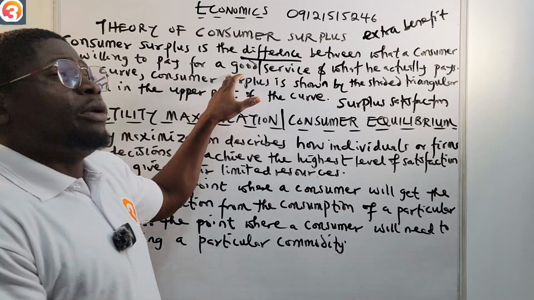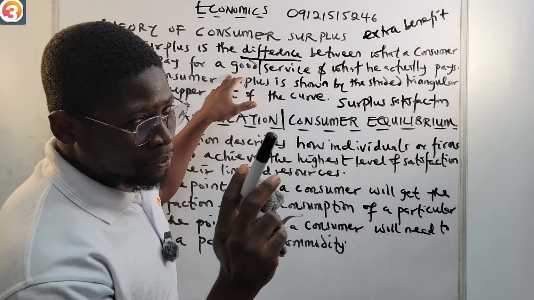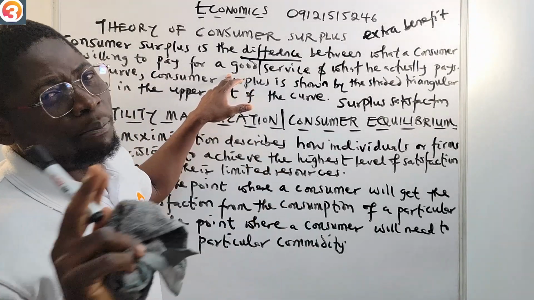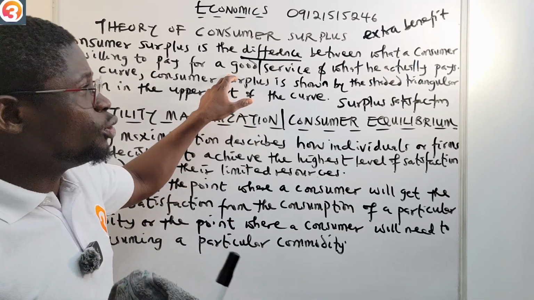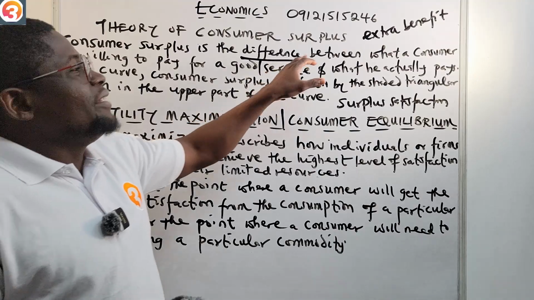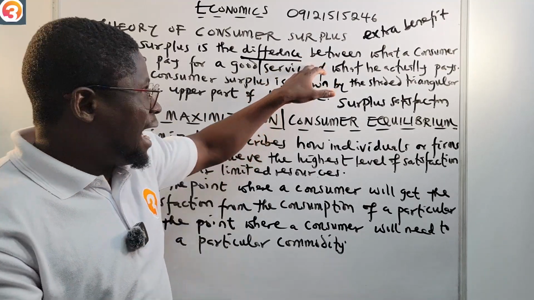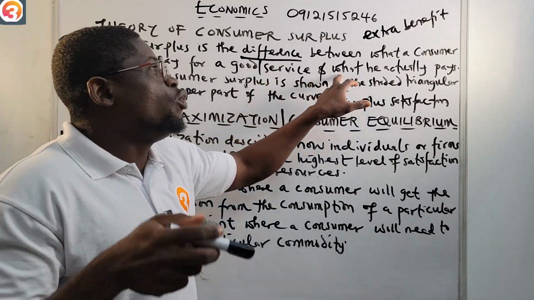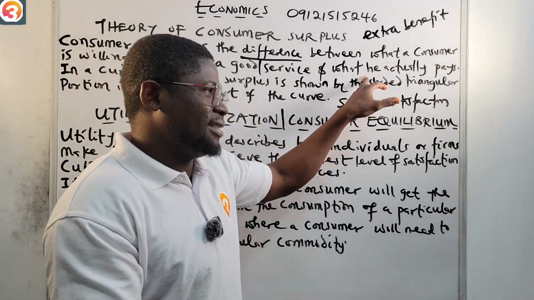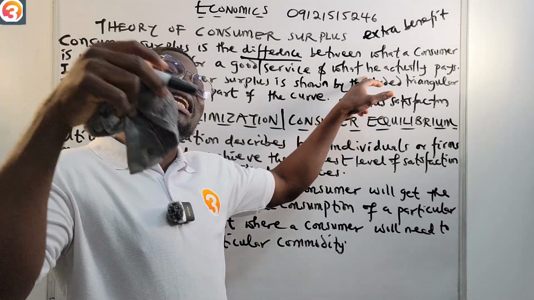Just like I said, you are willing to pay 10 naira for this marker. If it exceeds it, you will not buy. But if it's below it, of course, you buy. Or if it's exactly, you will buy. So consumer surplus is the difference between what a consumer is willing to pay for a good or service and what he actually pays.